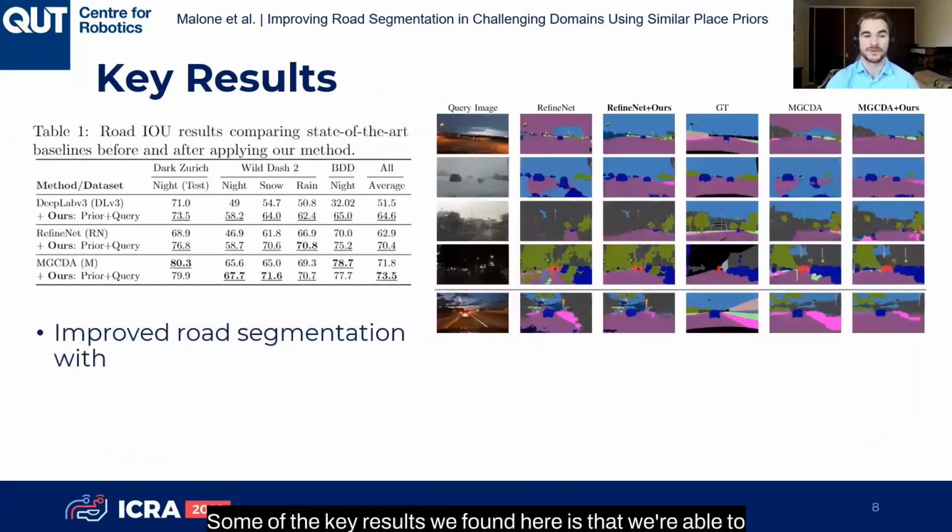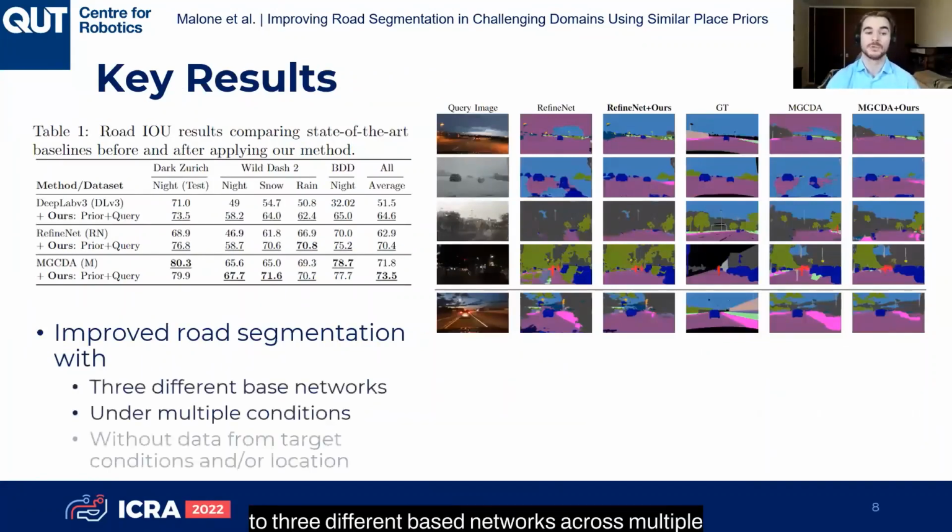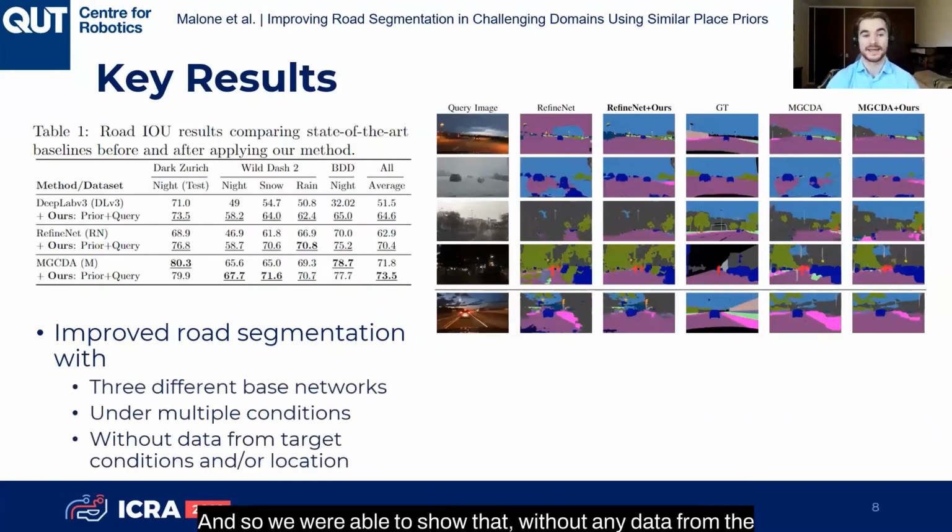Some of the key results we found here is that we're able to apply this method to 3 different base networks across multiple conditions and data sets and see improvement on all. And so we were able to show that without any data from the target conditions and/or location, we could make an improvement on these networks.